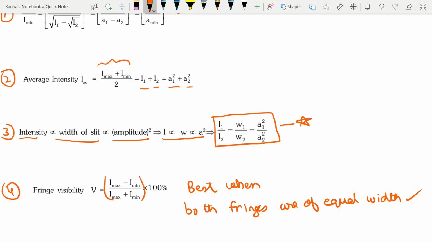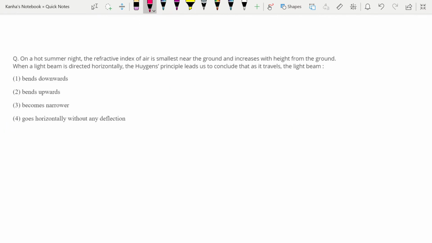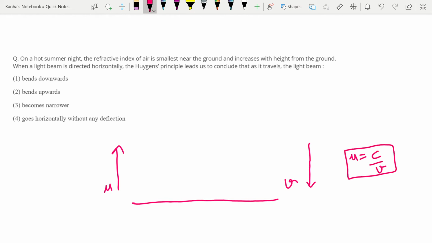With this in mind, we can move on to the next section, which is the Young's double slit experiment. So in this question, you are given the condition that on a hot summer night, the refractive index of air is smallest near the ground, and it decreases with height from the ground. So you have the ground right over here. It's given that mu increases like this. So if the mu is increasing like this, you can easily say that the velocity of light increases in the opposite sense, because in a denser medium, light has less velocity. Also, mu is equal to c by v, so this should be clear to you.